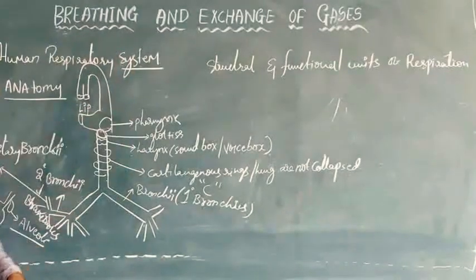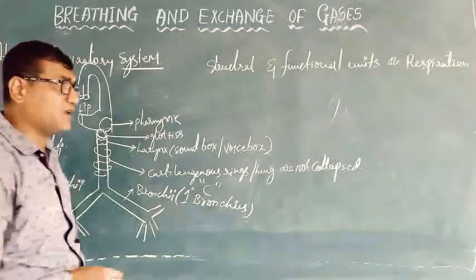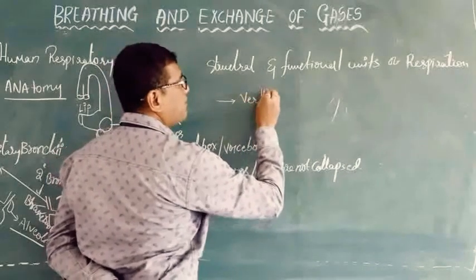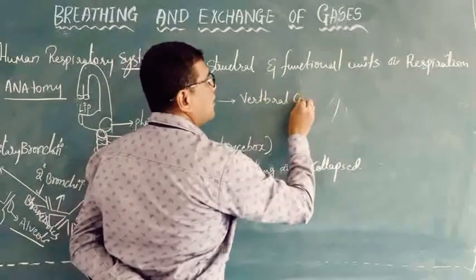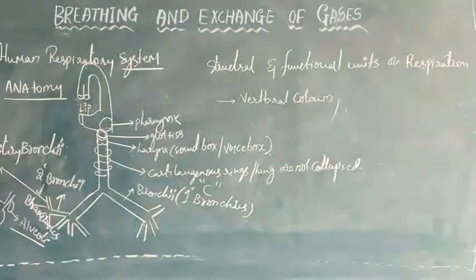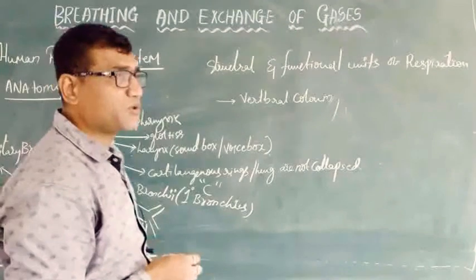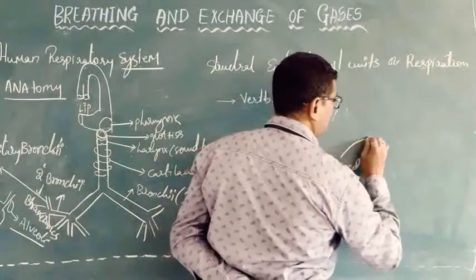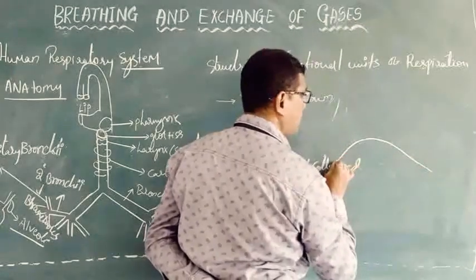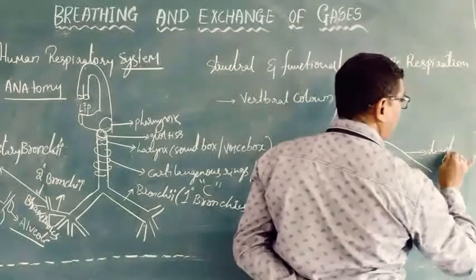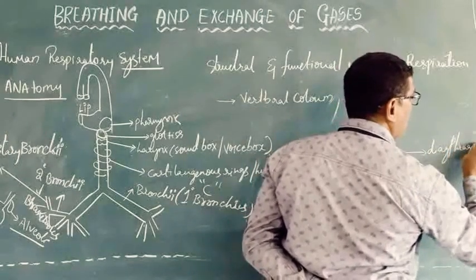So here the lungs, where these lungs are located, already you know, lungs are located in the upper thoracic cavity along the vertebral column, and below they are lined by a membrane called the diaphragm.